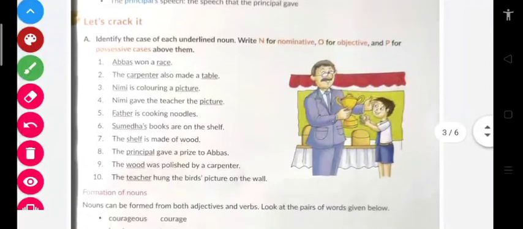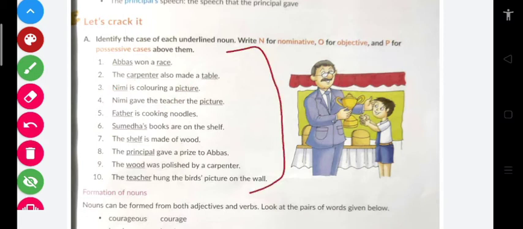Now the next is, let's crack it. Identify the case of each underlined noun. Write N for nominative, O for objective, and P for possessive case. So in question one, Abbas is a proper noun, means it's a nominative case. Race is an objective case. Carpenter is a nominative case. Table is an objective case. Nimi is a nominative case. Picture is an objective case.